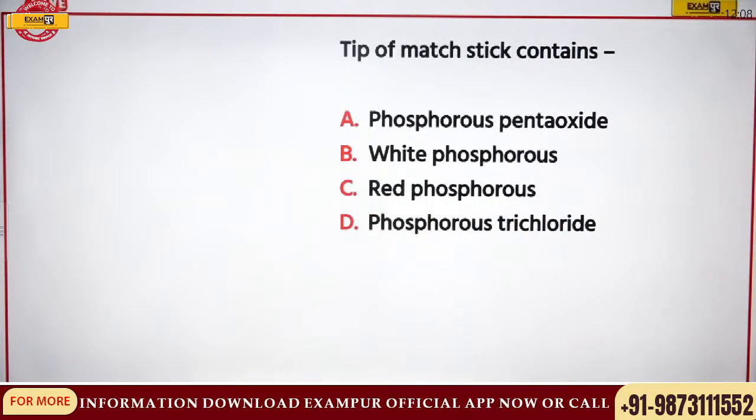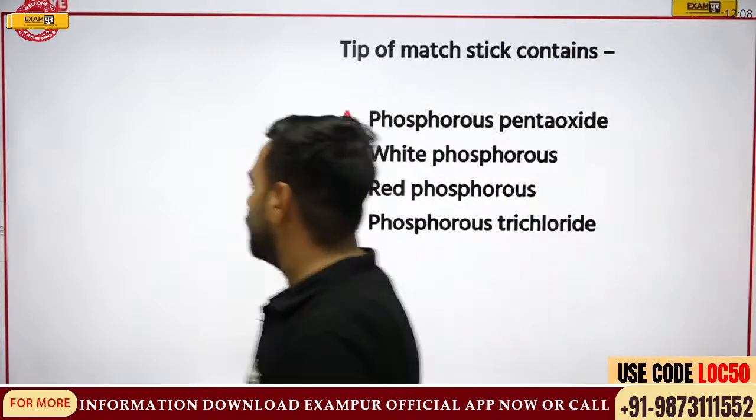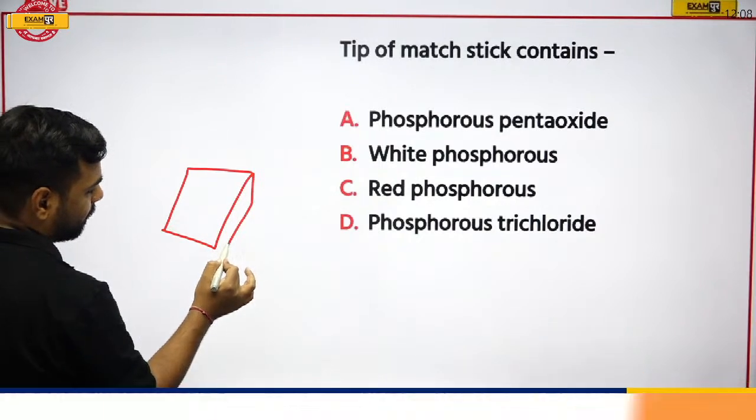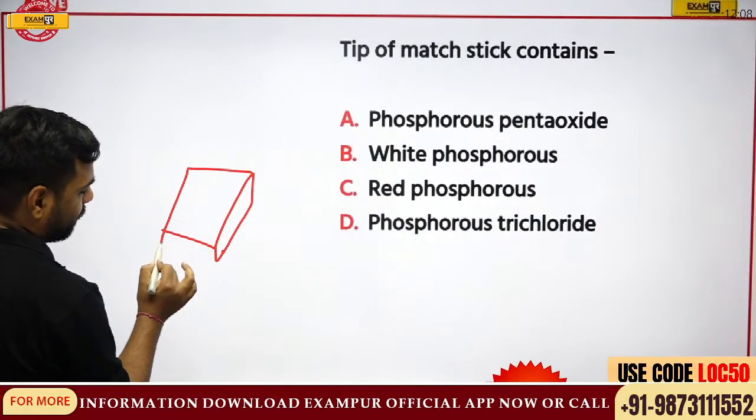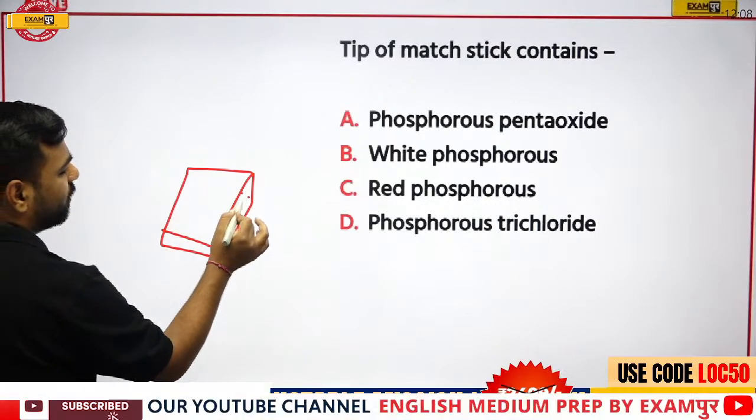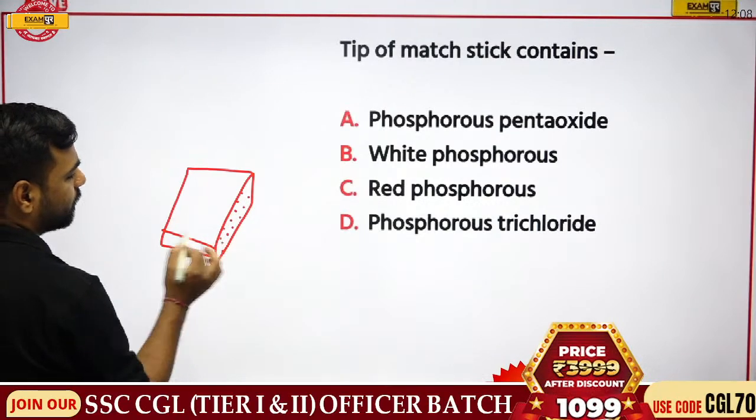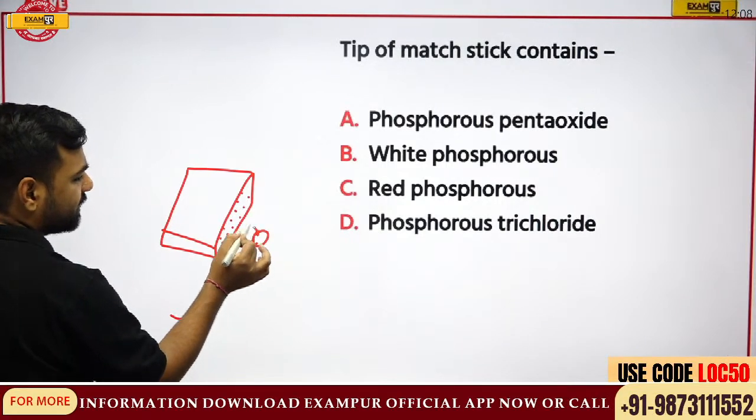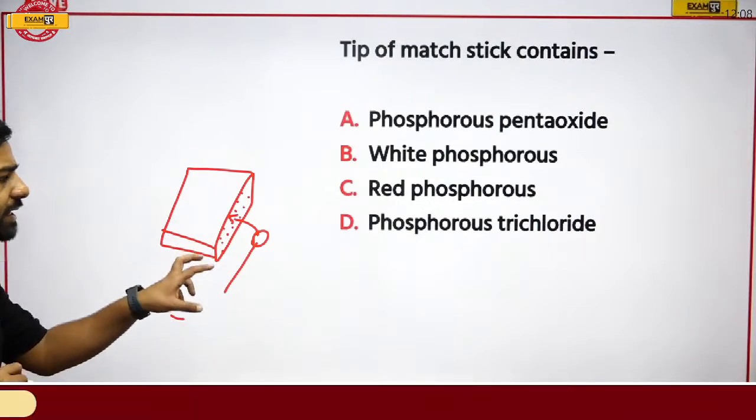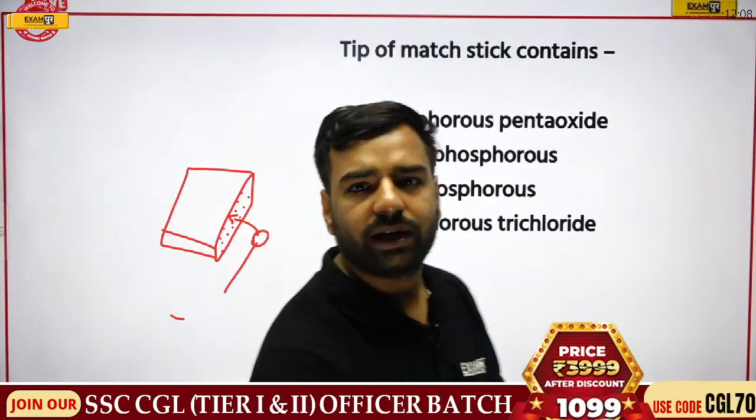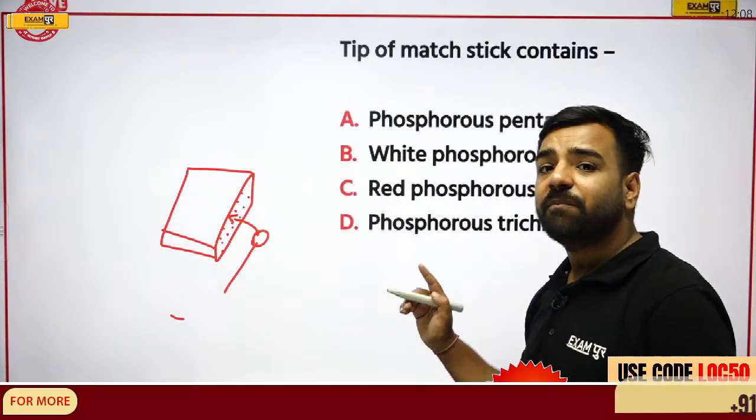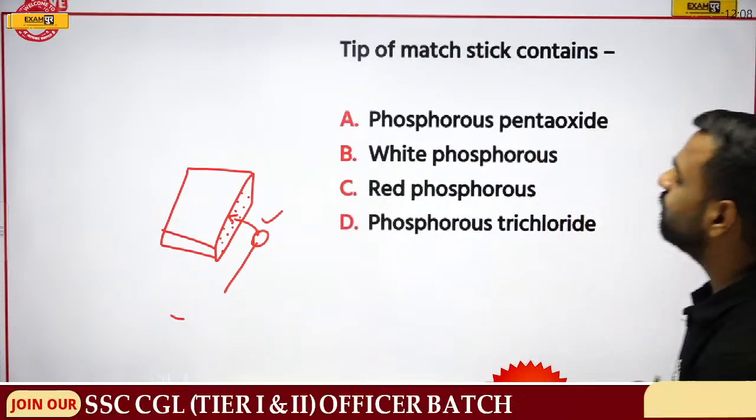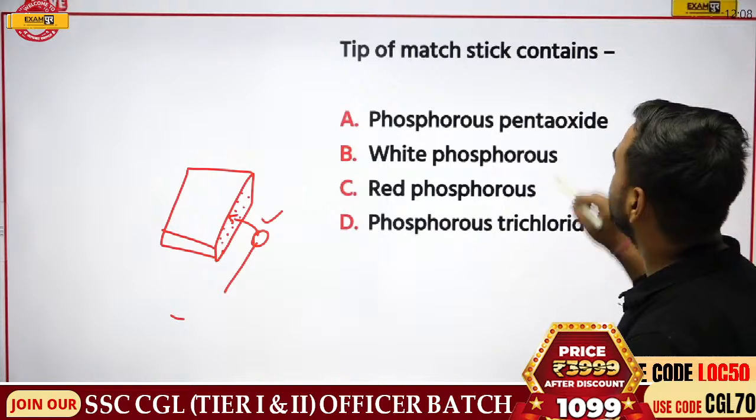Next. The tip of a matchstick contains what? So we'll talk about a matchstick. Let me draw a matchbox for you first. When we talk about this matchbox, if I talk about a match, this part is rubbed here, and when it is rubbed here, it catches fire, right? So here the tip of the matchstick is asked. It is made up of what? Can you tell me what the tip of the matchstick is made up of? What is the correct answer?